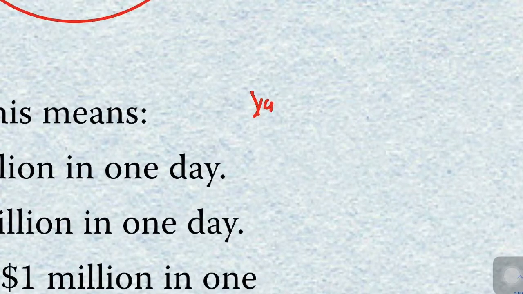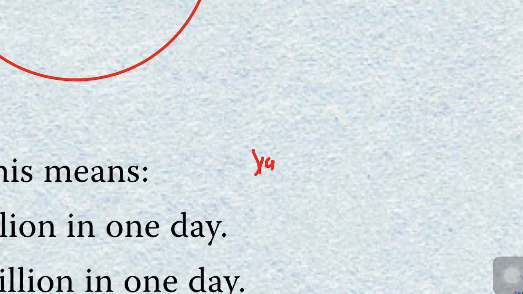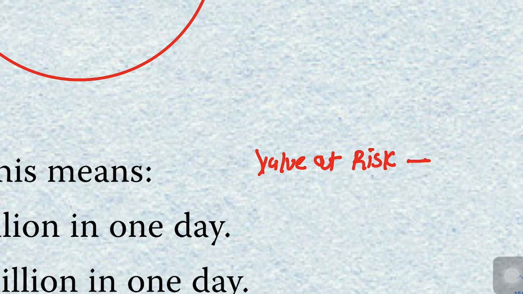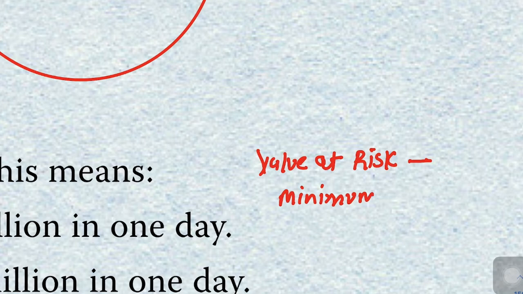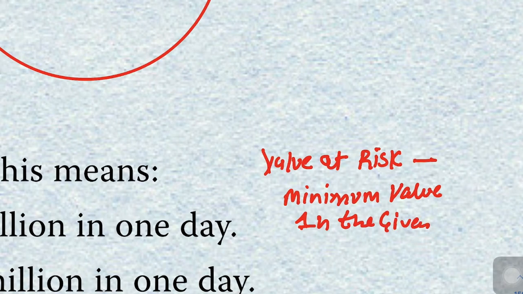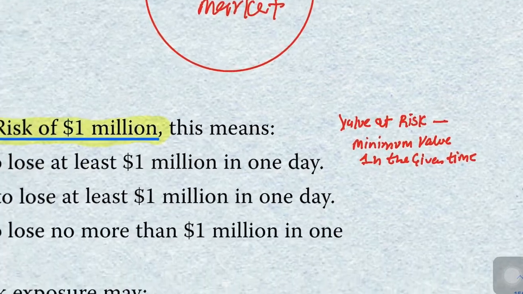Value at risk is the minimum value in the given time. Okay, so that is the minimum value.